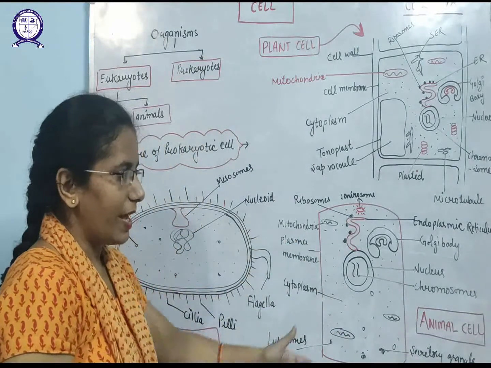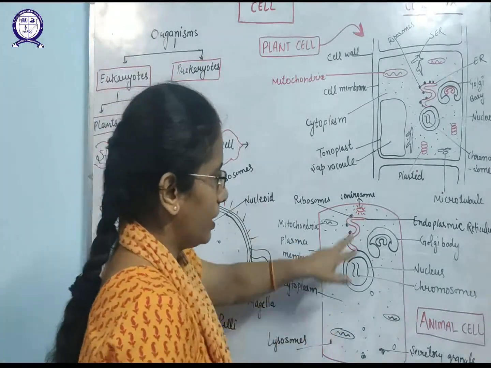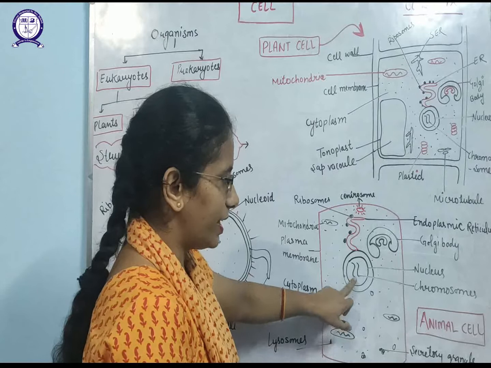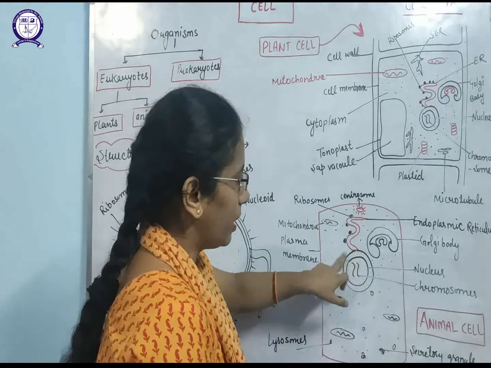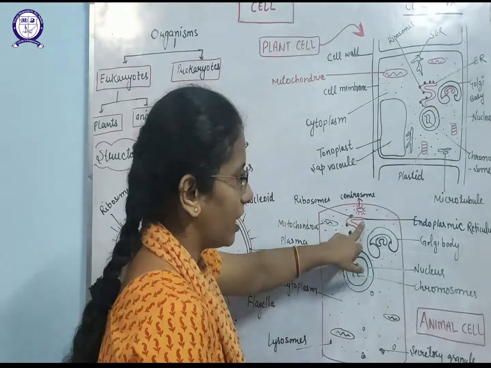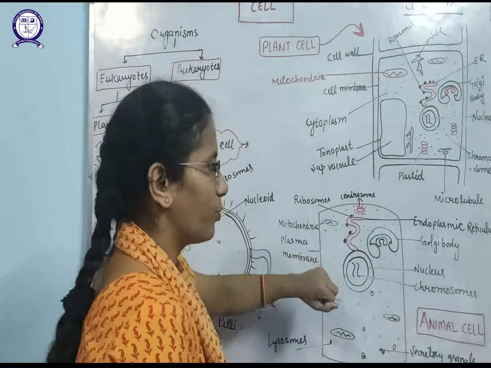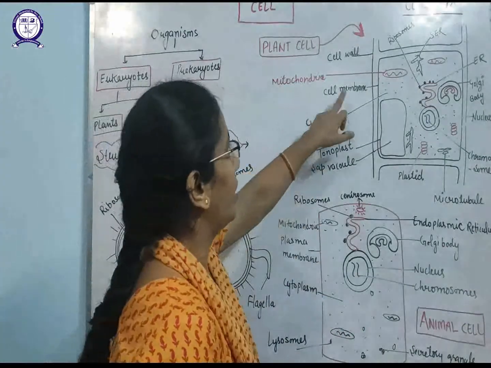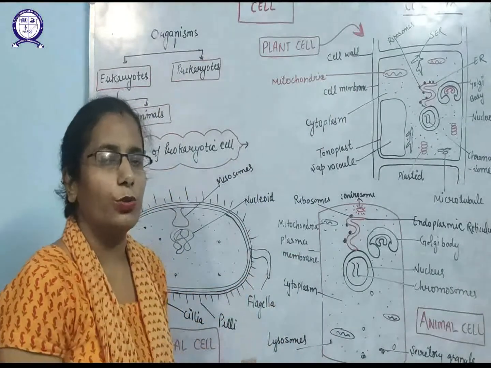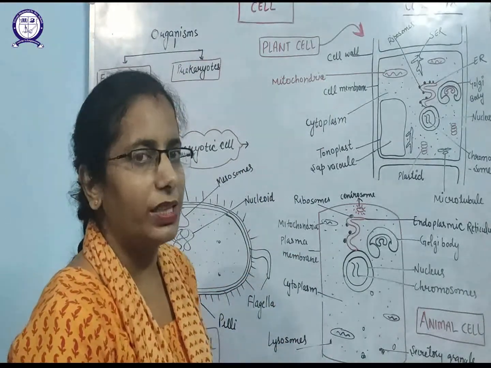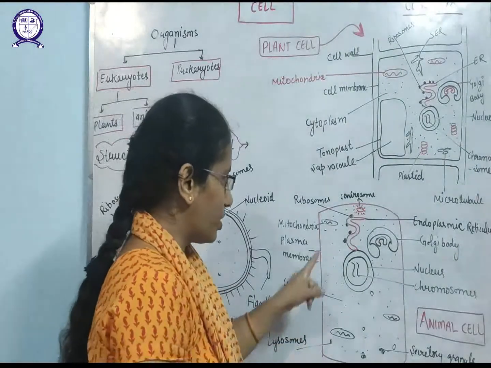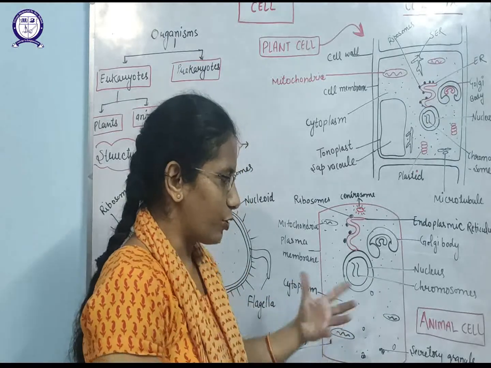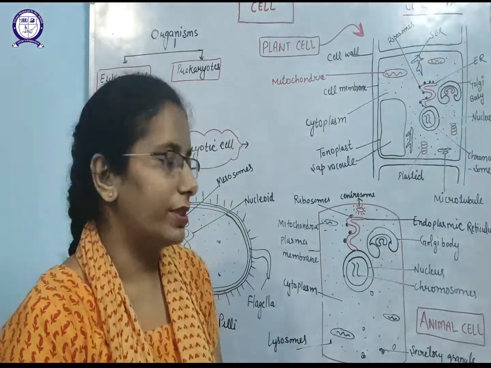Now this is the structure of the animal cell, like us. Animal cells do not have a cell wall, which means they have only a cell membrane. They have a nucleus in the center that contains the chromosomes. Above the nuclear membrane are the ER, endoplasmic reticulum, that have the ribosomes. The same protein synthesis is the main function. Mitochondria are here also; they are known as the powerhouse of the cell, because mitochondria will make the energy for the working of the cell. This dense fluid is known as the cytoplasm. Cytoplasm is the background fluid that contains all the cell organelles.